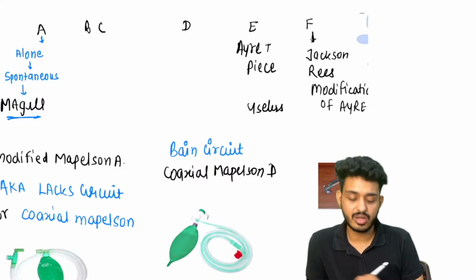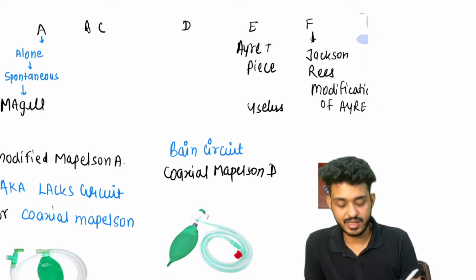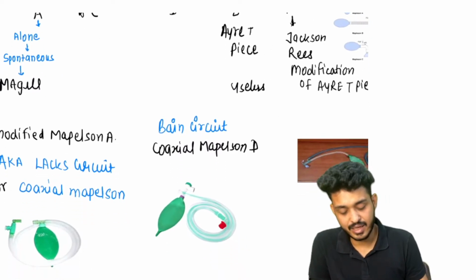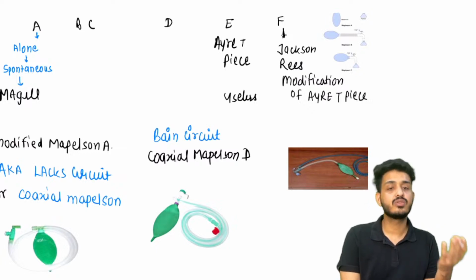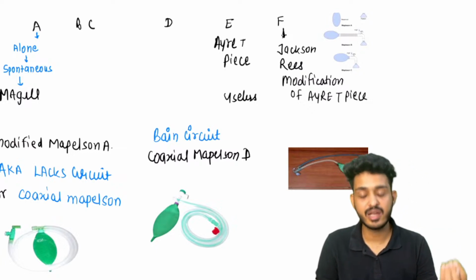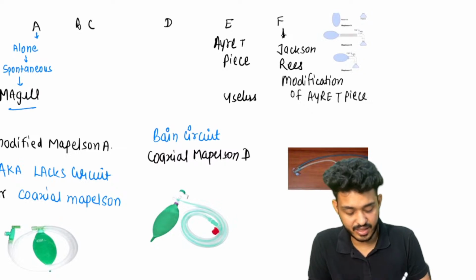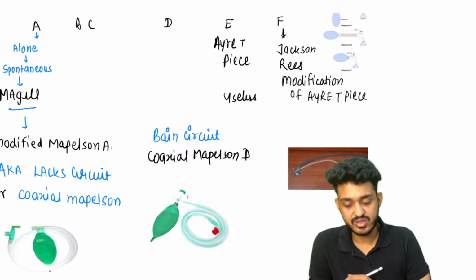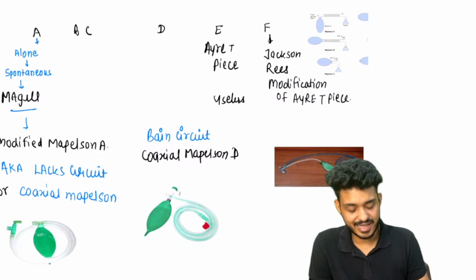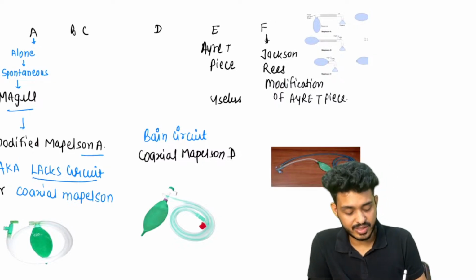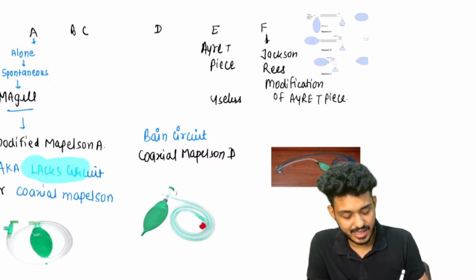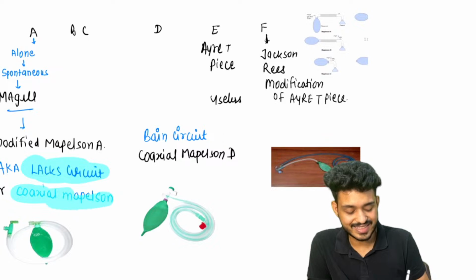Okay, so it is also known as Magill's circuit. Mapleson A is a spontaneous circuit. If he is alone, what will he do by himself? He will make Maggi, eat Maggi. That would be your Magill's circuit. We are having a modification of it that we will be studying, that is known as modified Mapleson A, and this is also known as Lack circuit, or coaxial Mapleson A.